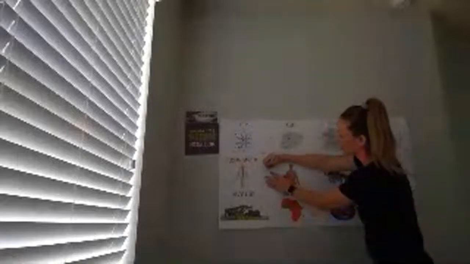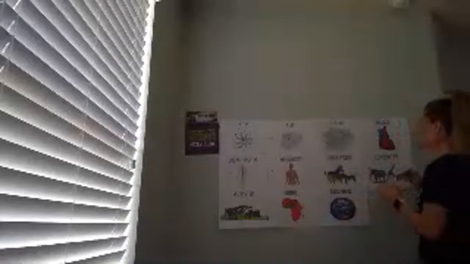We have cells. A group of cells make up tissue. A group of tissue make up an organ. A group of organs make up an organ system. All the organ systems in the body make up an organism. A group of the same organisms makes up the population.